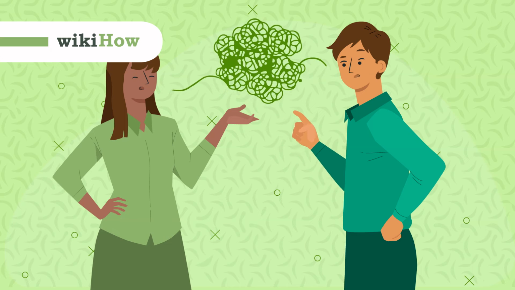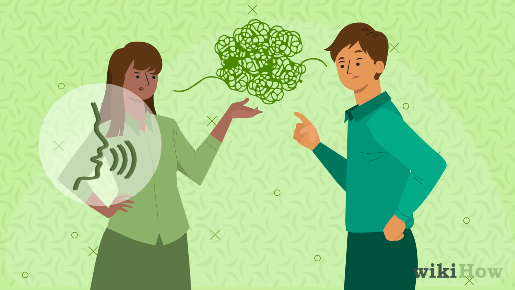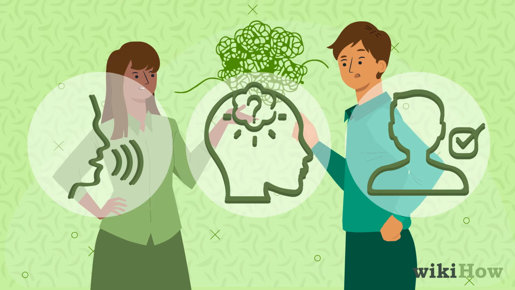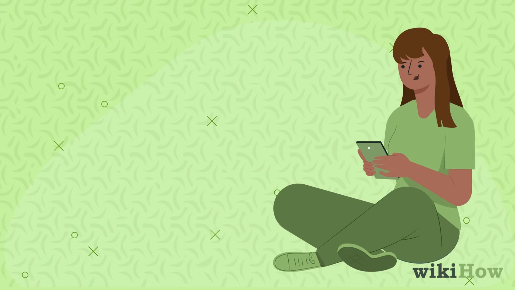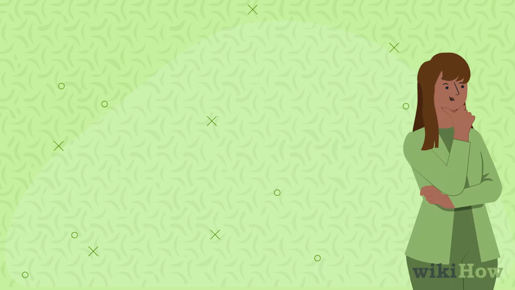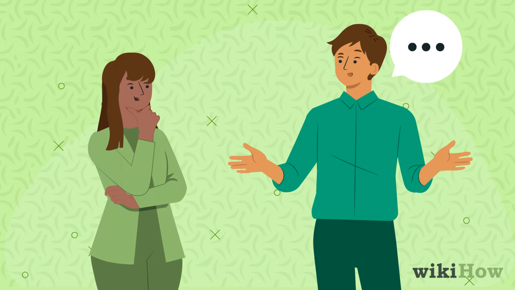To decrease miscommunications, it's important to speak clearly, remove assumptions, and check in with the person to ensure understanding. When communicating electronically, be clear, concise, and informative. Being a good listener can also help prevent miscommunications.